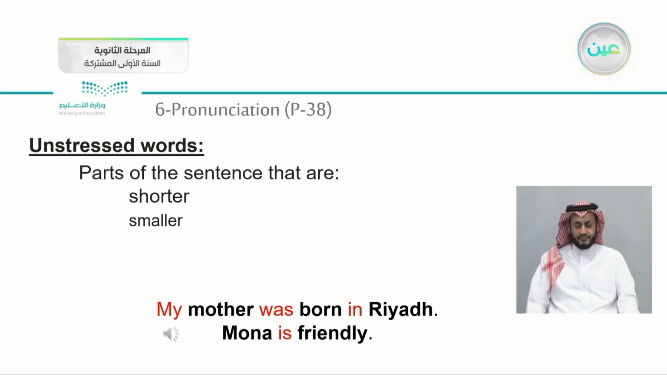Let's listen one more time to this one. My mother was born in Riyadh and Muna is friendly. Listen again, and this time I want you to focus on my, was, in, and is. How is it pronounced? Let's listen. My mother was born in Riyadh. Mona's friendly.